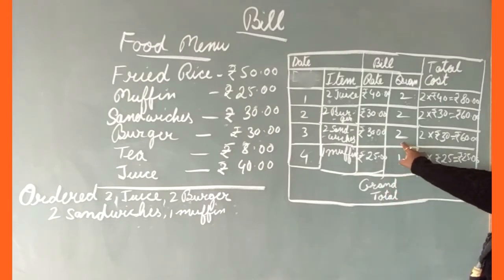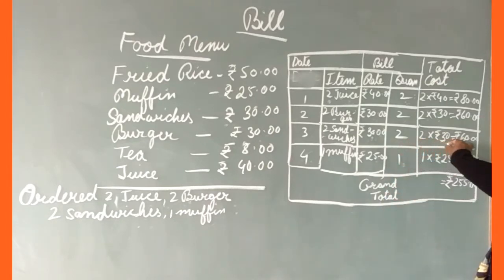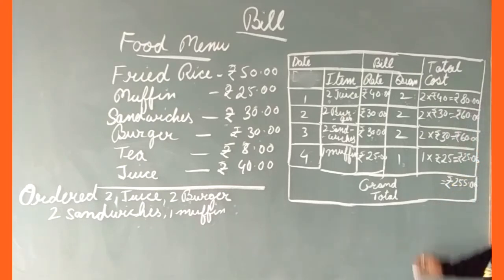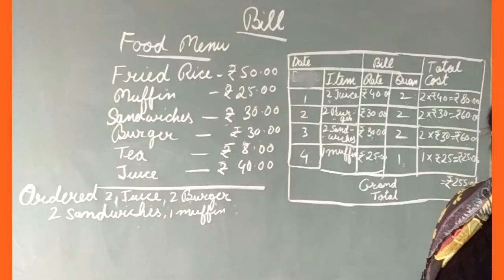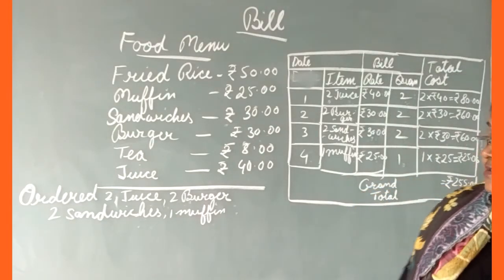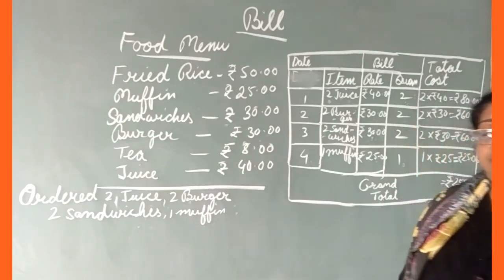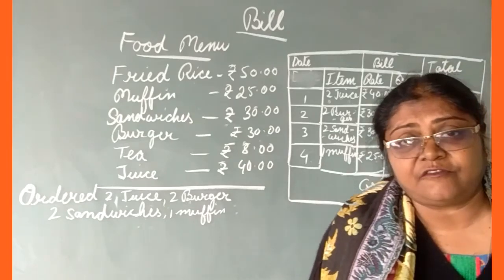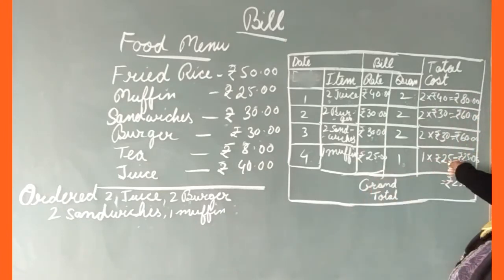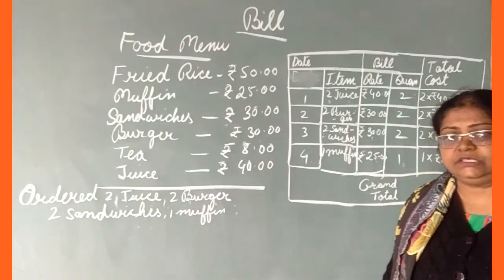How many sandwich? 2. So 2 into 30. What is the total cost of sandwiches? When you multiply it, you will get 60. And last item, they have ordered muffin. What is the price of that muffin? 25 rupees. And how much quantity did they order? Only 1. So what will be the total price here? 1 into 25, 25.